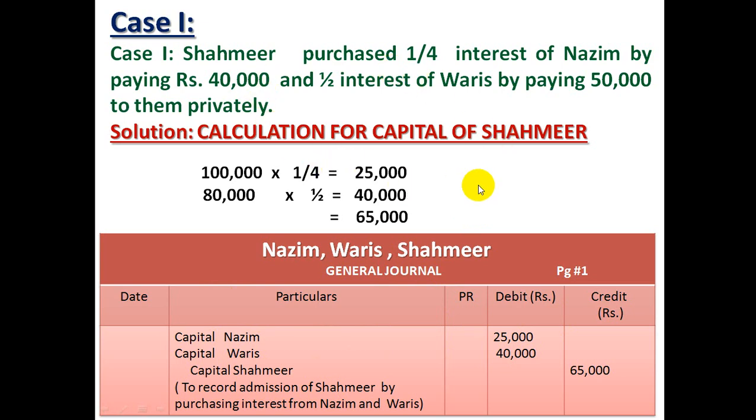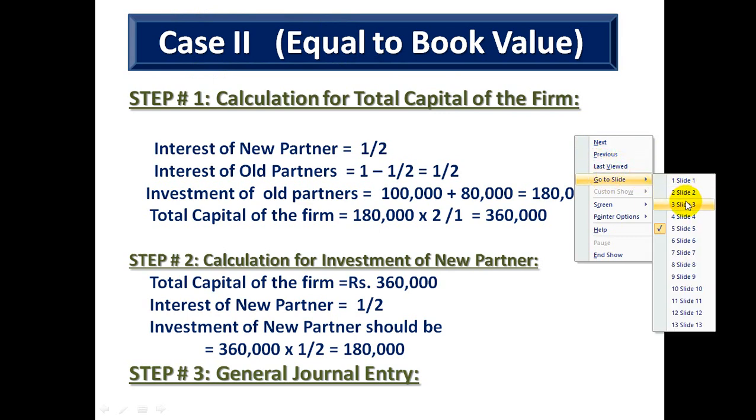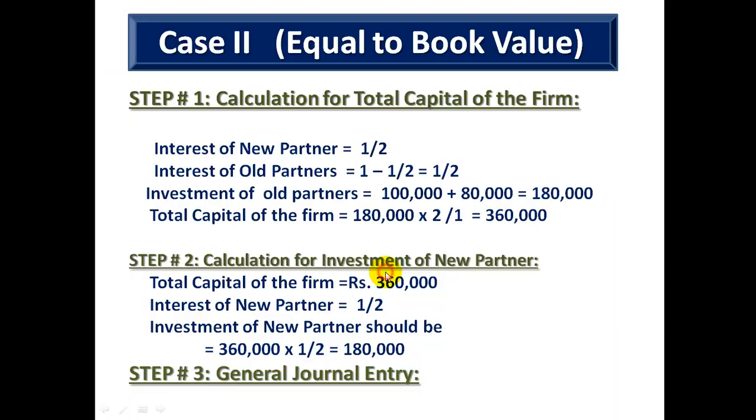Let's proceed with case number 2, in which the word sufficient cash was given, and we had seen in our third slide the word sufficient cash means equal to book value. So we will be doing case number 2 with the equal to book value calculation method.